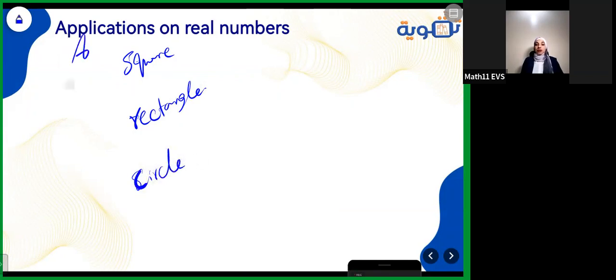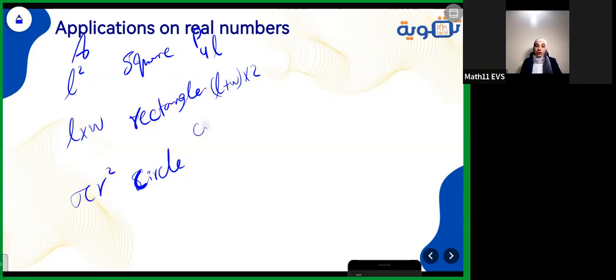So the area of the square is its length to the power 2, but the perimeter is 4 times length, because all the sides are equal. The rectangle, its area will be length times width, but the perimeter is length plus width, all times 2. The circle, its area is pi times r to the power 2, but it has circumference, not perimeter. We call it circumference. And the circumference is 2 pi r. R is the radius, don't forget that. It's equal to half the diameter. So the diameter is double the radius.